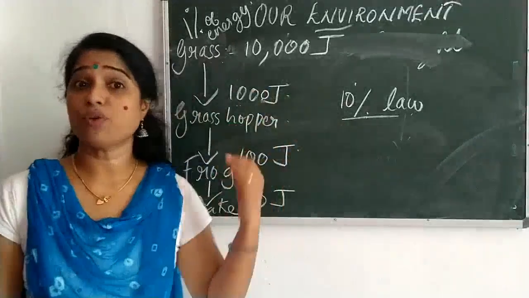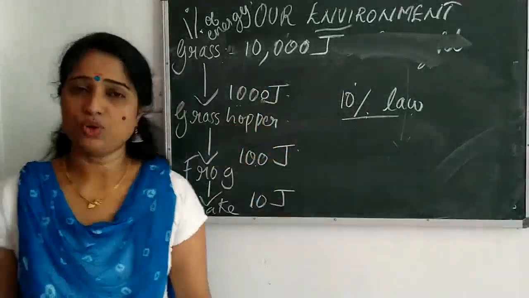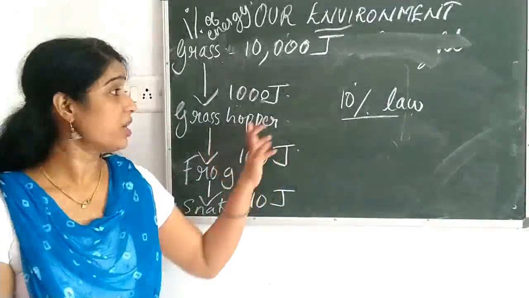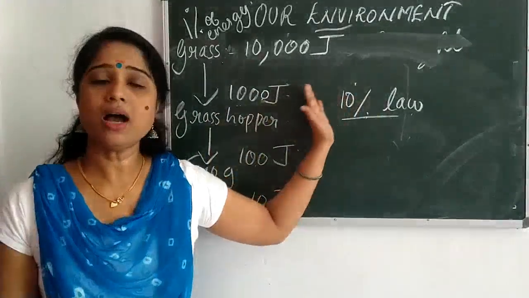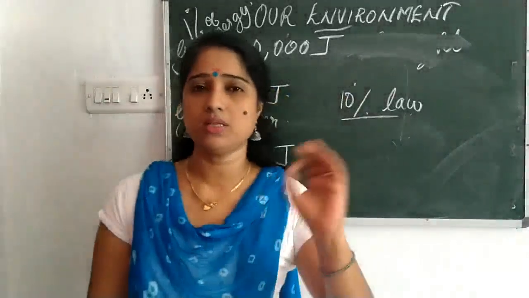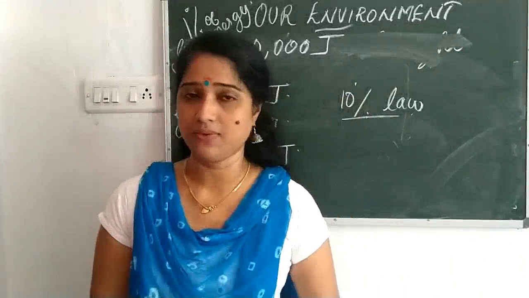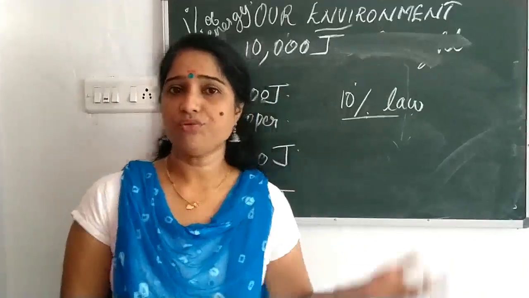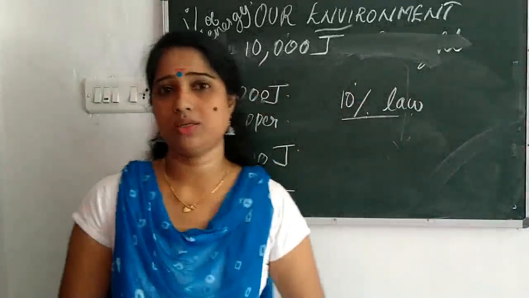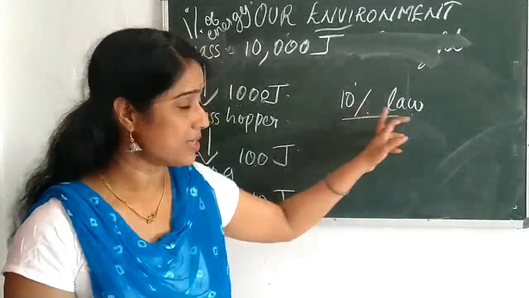And when the frog eats the grasshopper, the frog gets only 100 joule. That's 10%. At every level, every organism receives only 10% of the energy. The balance is used for the activities of the body, and some is lost as heat. That is the 10% law.